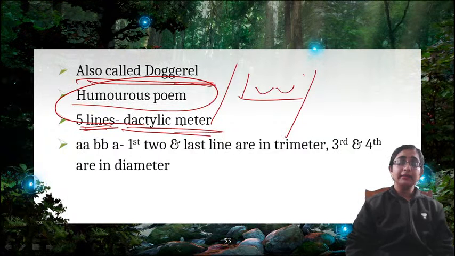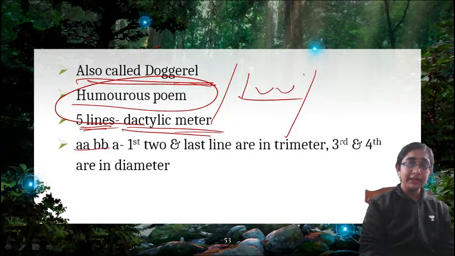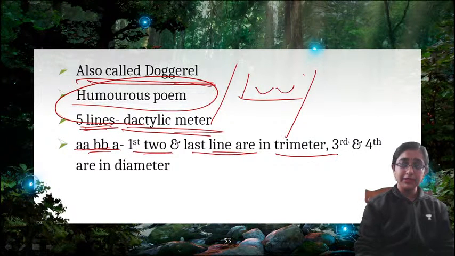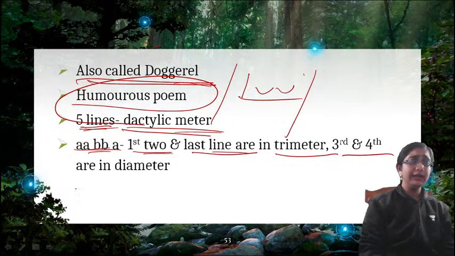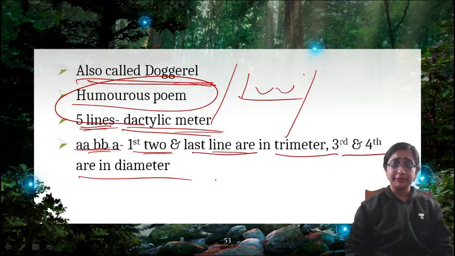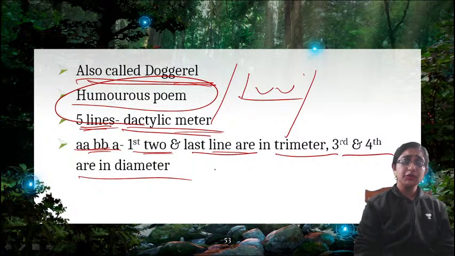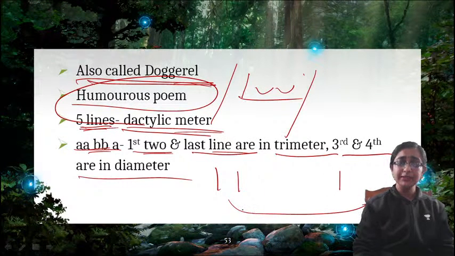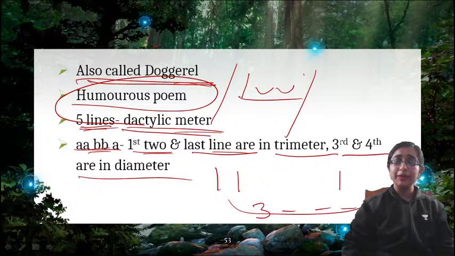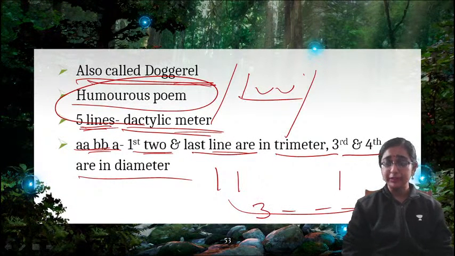Okay, and the rhyme scheme is AABBA. Okay, the first 2 and last line are in trimeter. Third and fourth lines are in dimeter. Okay, so the first 2 lines and the last line are in trimeter, which means trisyllabic meter actually.